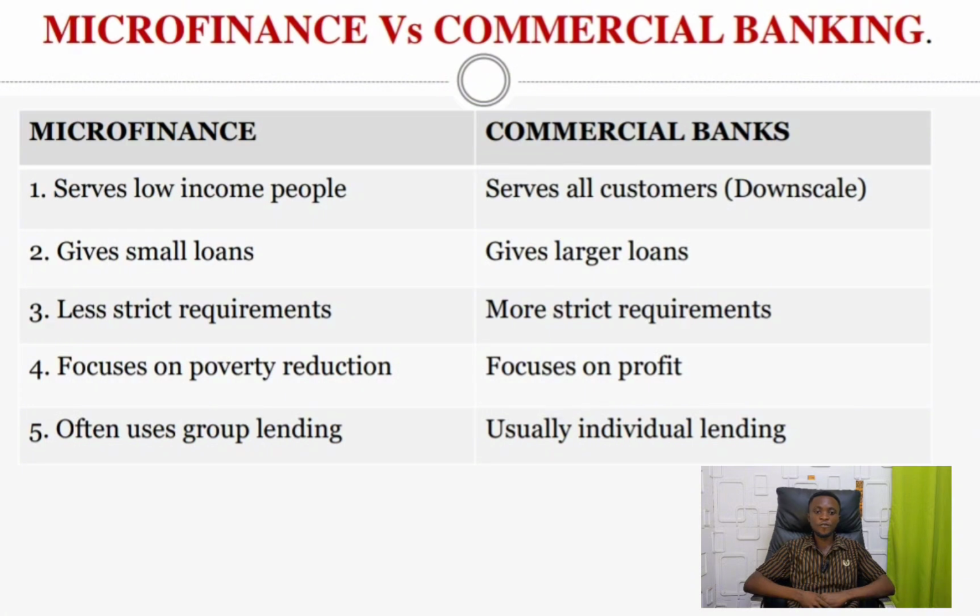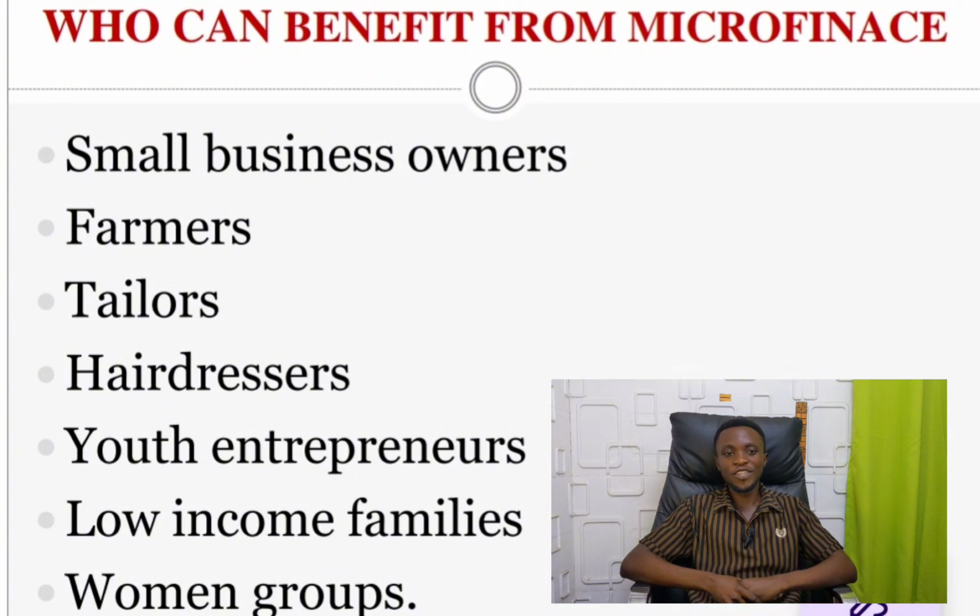So the next is a focus on poverty reduction. The primary function of microfinance is to reduce poverty. That's why they came into the market. That is why Mohammed Yunus discovered this. But for a commercial bank, they are out to make profit. Now, the fifth difference between microfinance and a commercial bank is that microfinance often uses group lending. Microfinance lends mostly to groups, so a group of women, like the origin, Mohammed Yunus lent to a group of women. But a commercial bank usually lends to individuals who can benefit from a commercial bank.